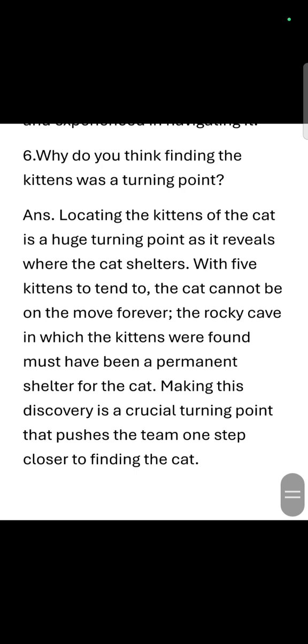Okay, so the answer is locating the kittens of the cat is a huge turning point as it reveals where the cat shelters. With 5 kittens to tend to, the cat cannot be on the move forever, as I already said. The rocky cave in which the kittens were found must have been a permanent shelter for the cat. Making this discovery is a crucial point that pushes the team one step closer to finding the cat. So, this is how finding the kittens was a turning point to locate the cat.